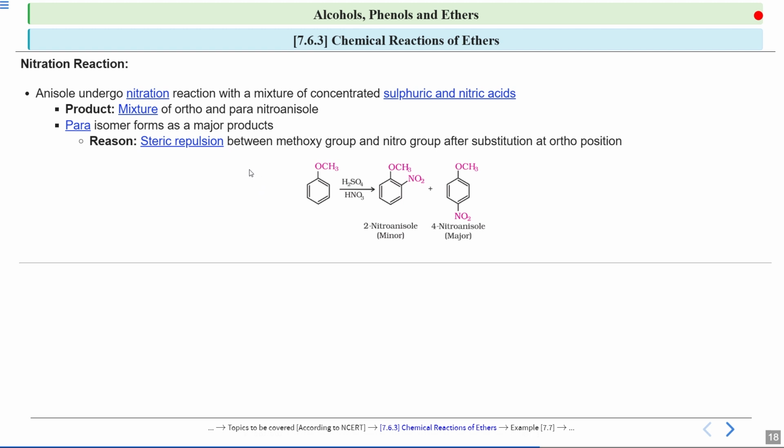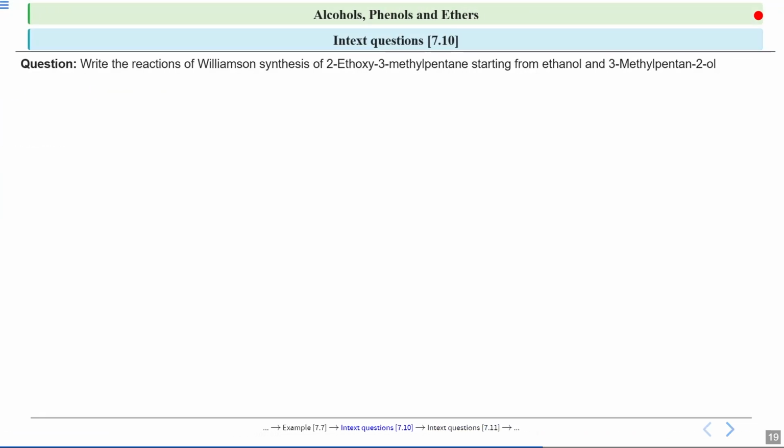Why minor? Because see, there will be steric repulsion between these two groups. And over here, this factor of steric repulsion is eliminated. So this will be a major one and this one over here will be a minor one. So I hope the reactions are clear to you. We discussed Friedel-Crafts reactions, which is alkylation, acylation, and then we discussed the nitration reaction. Now there is one question for you to solve.